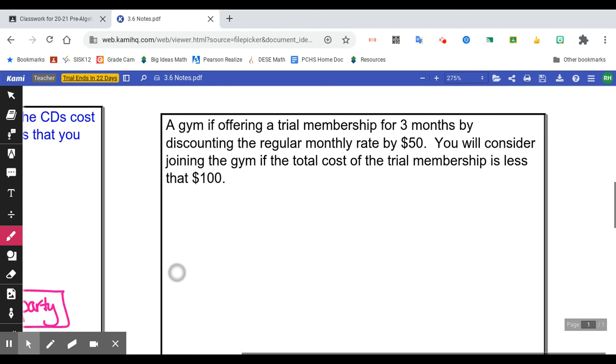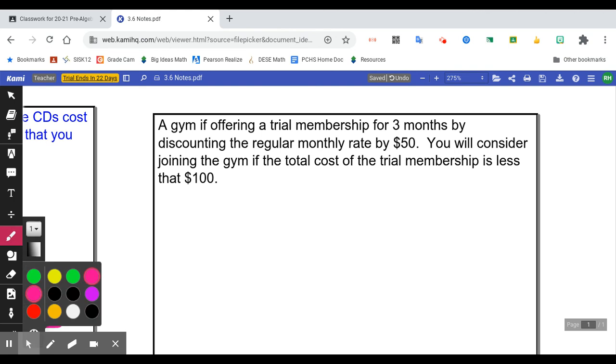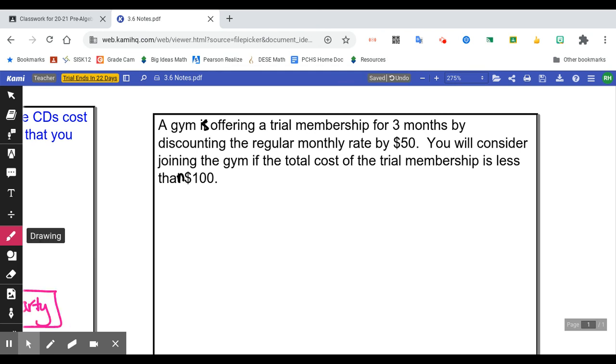All right. Next one. A gym is offering a trial membership for 3 months by discounting the regular monthly rate by $50. You will consider joining the gym if the total cost of the trial membership is less than $100. Got a little typo right there. So this would be less than. Okay. All right. So we're doing a 3-month membership. All right. So 3 months, and we don't know how much that membership is, but we know that it is going to be discounted by $50, right?